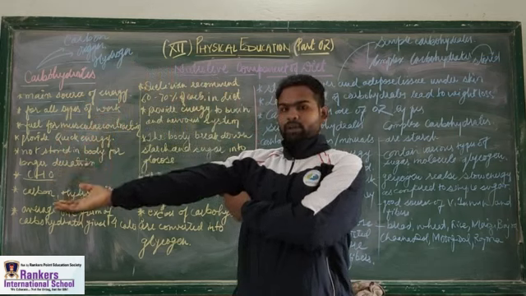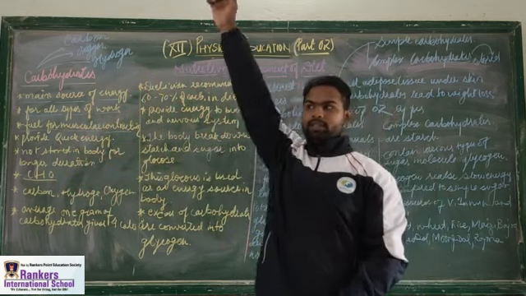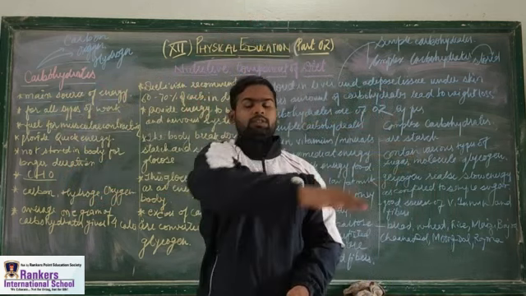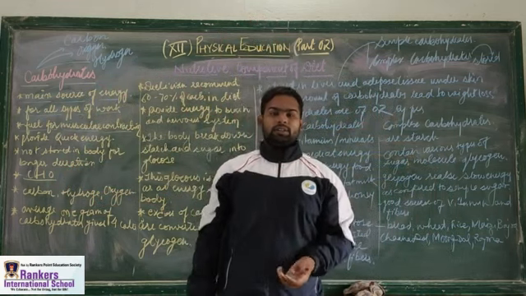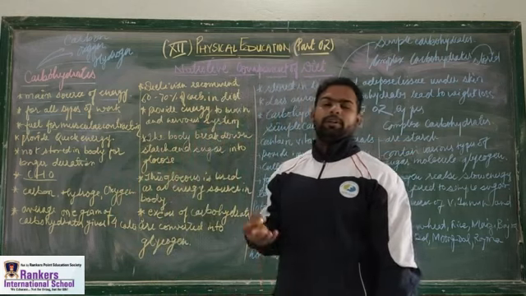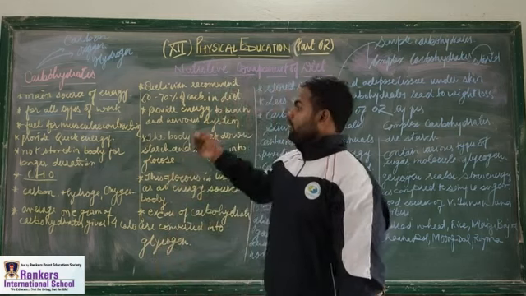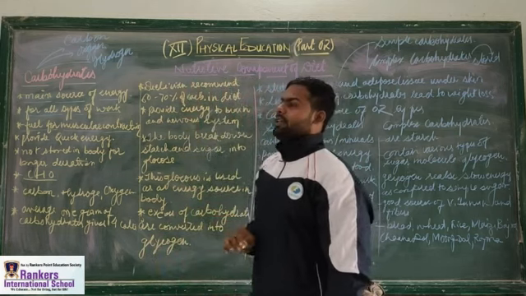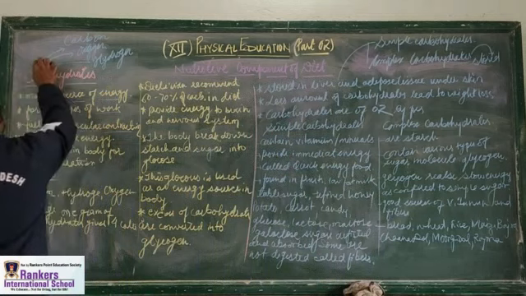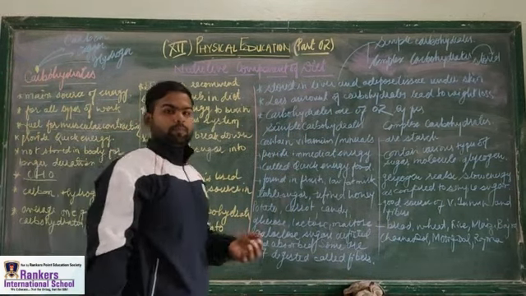This muscular contraction involves calcium and many other things in the muscles, but carbohydrate acts as the fuel for muscular contraction of the body.